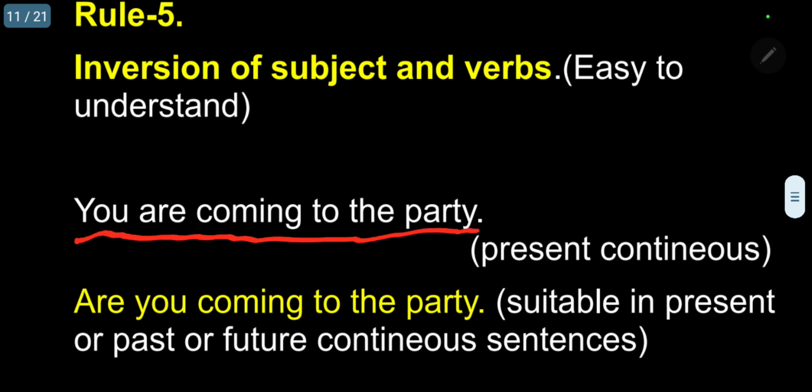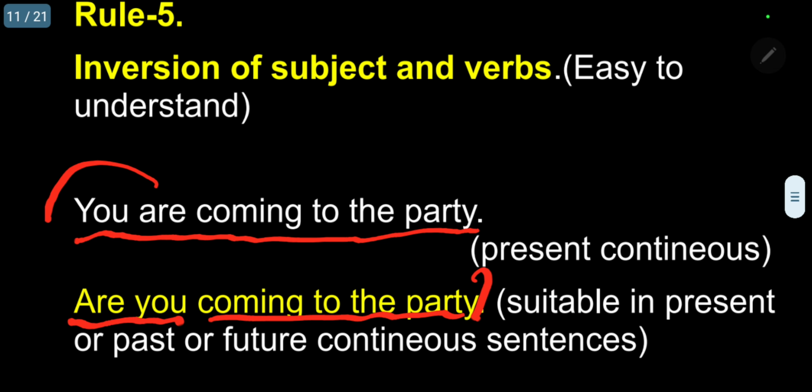Suppose you want to raise a question, simply put the verb first, and put a question mark: are you coming to the party?